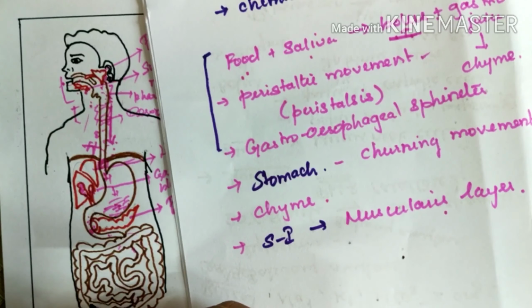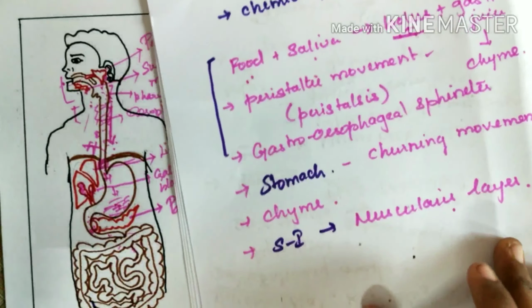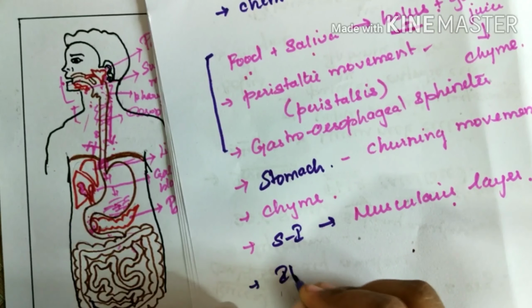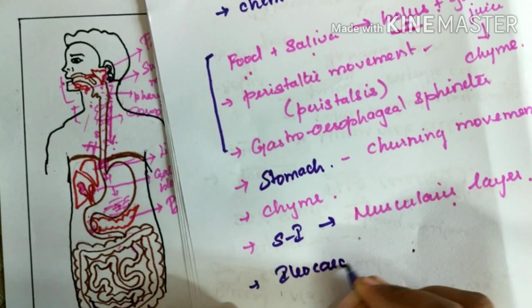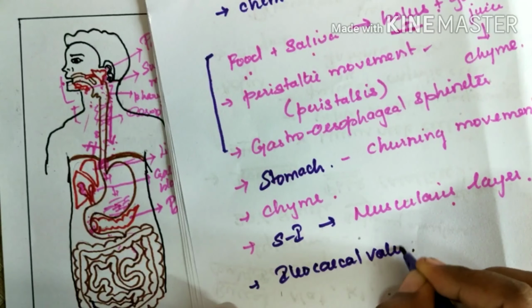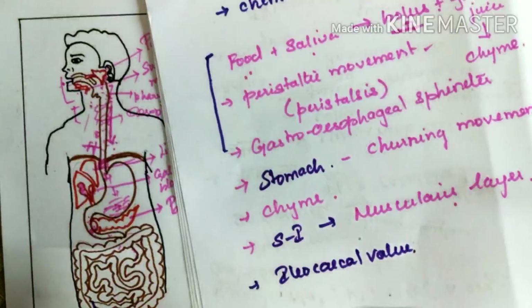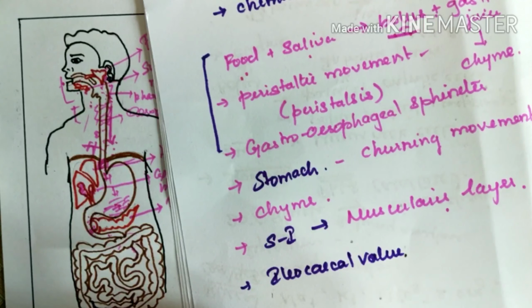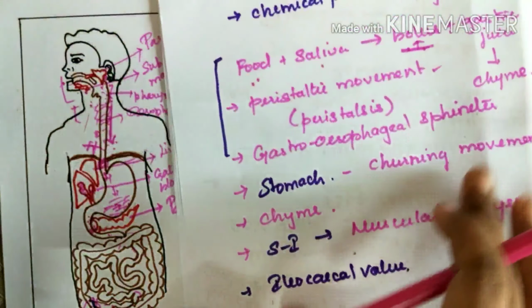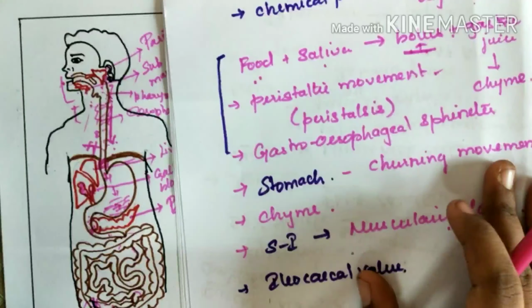Fine. So here some guard muscles are there: the ileocecal valve. Here this is the ileum portion, this is the cecal portion. This too is guarded by the ileocecal valve. So these are the mechanical processes happening in the digestive system.